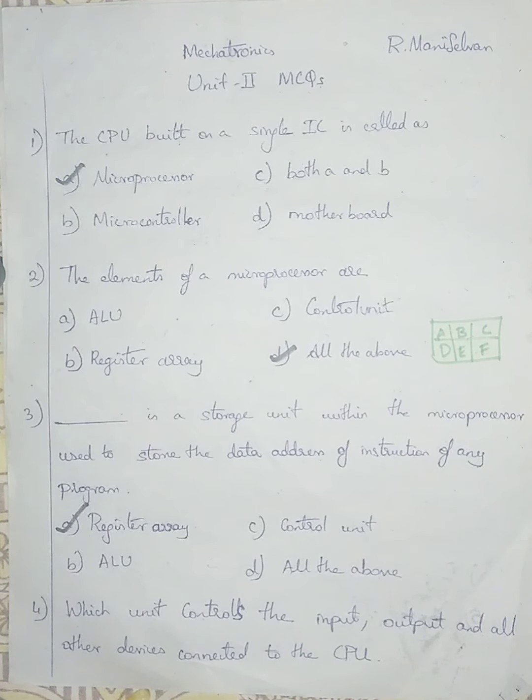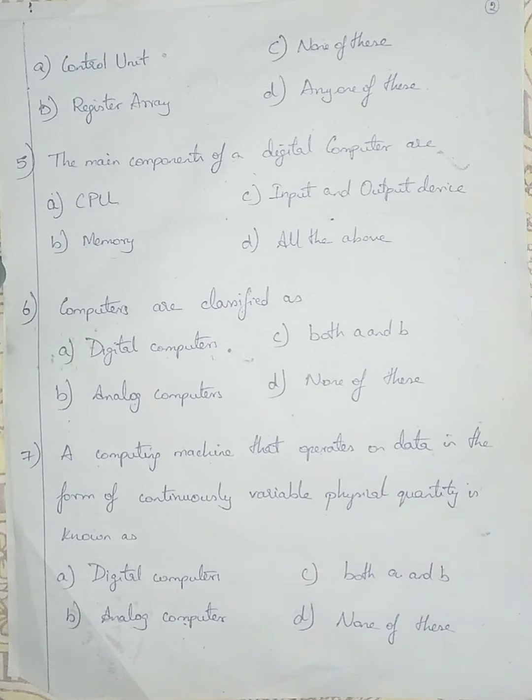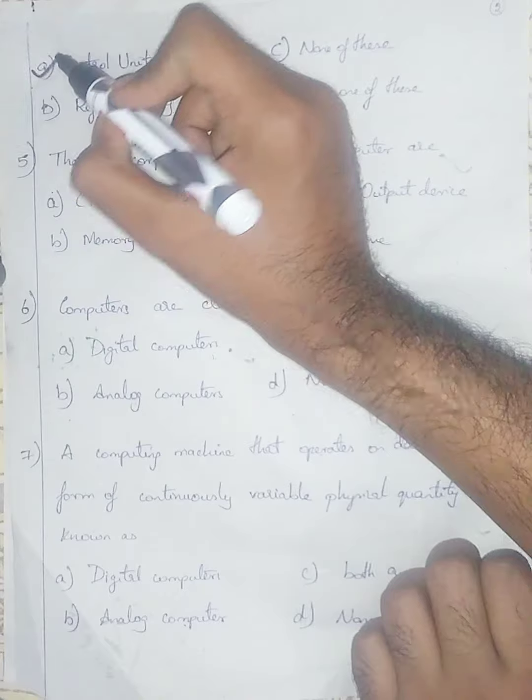Question number 4. Which unit controls the input, output and all other devices connected with the CPU? Saying again, name the unit which controls the input, output and all the other devices connected to the CPU. All controlling is done by the control unit. So I am going with option number A, control unit.